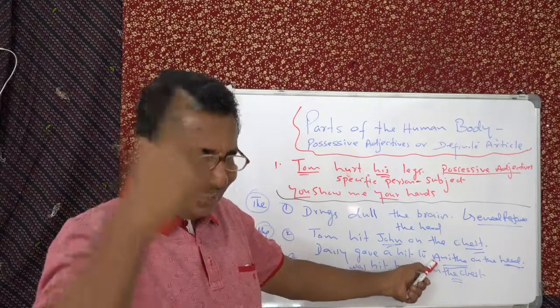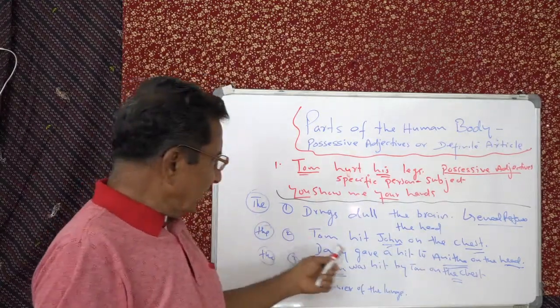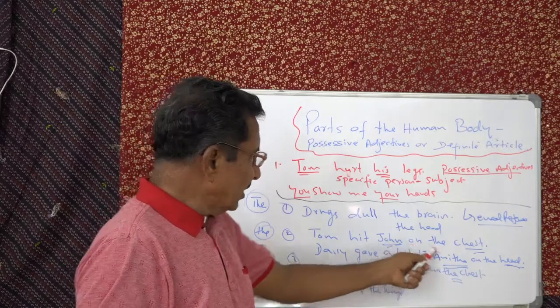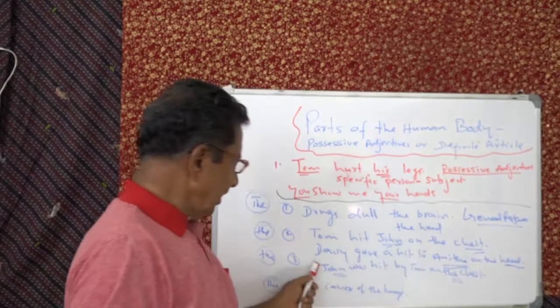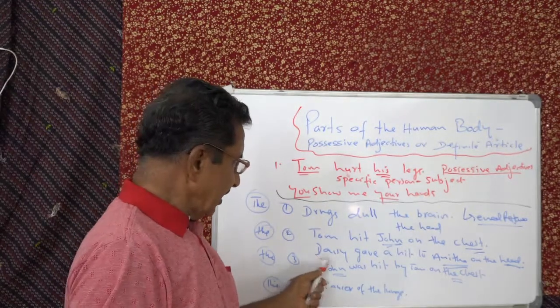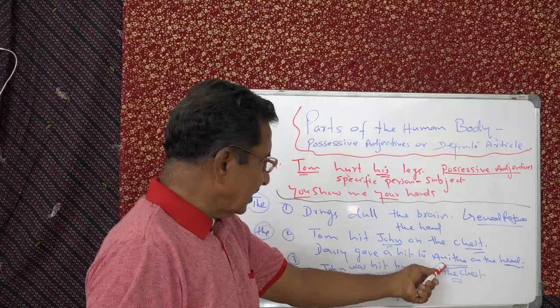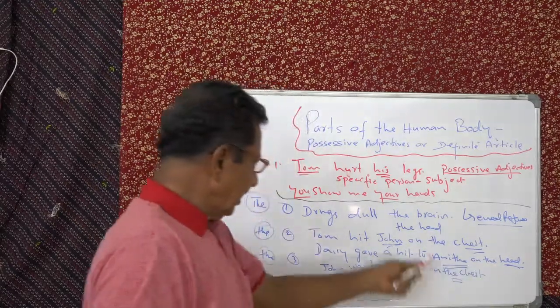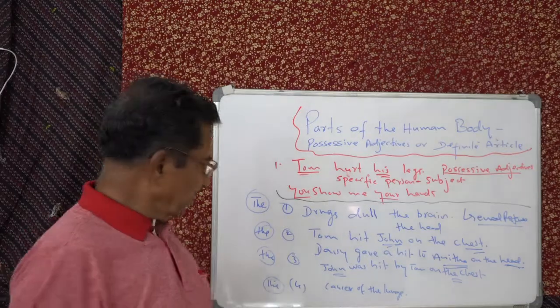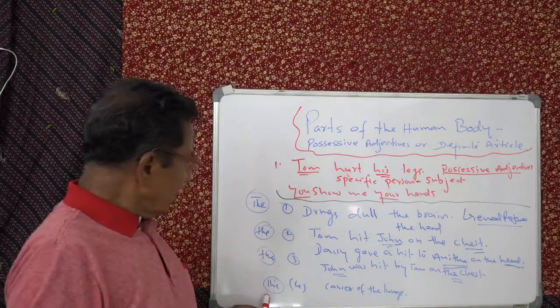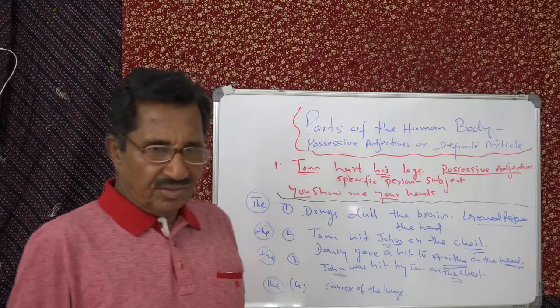You have studied these things earlier. As in Tom hit John on the chest: object of the sentence, so "the". Here, indirect object of the sentence, so "the". And when it is passivized, same. And here, the ailments of the body.